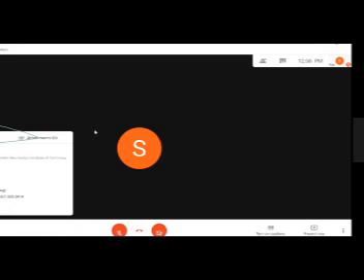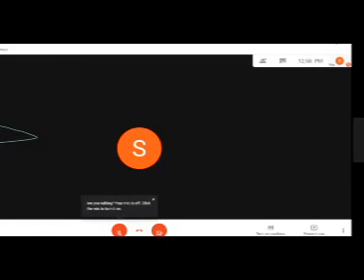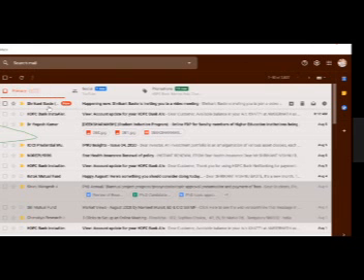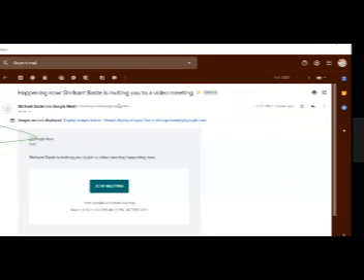Now, once they receive the meeting joining info, how will it look? We'll have a demonstration for that as well. This is the second email which I have given to join the meeting. This is the meeting notification which I have received now. Shrikant Baste happening now. Shrikant Baste is live. And here the option is given, join meeting.